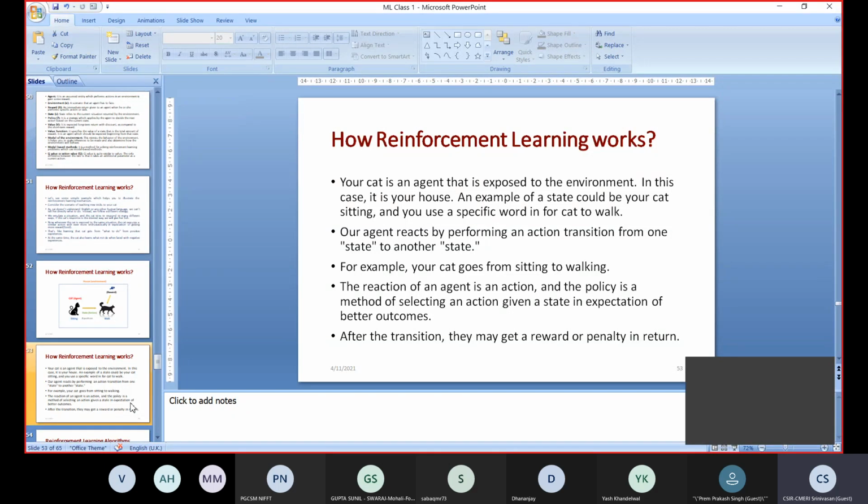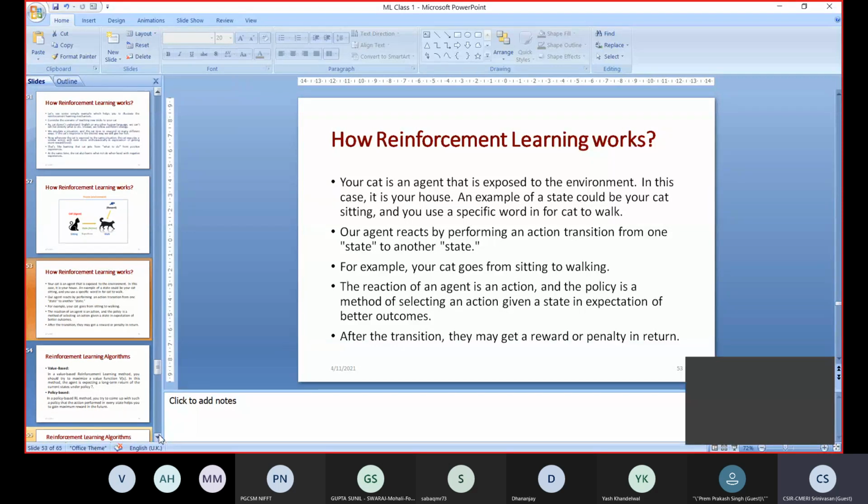After transition, they may get a reward or a penalty in return. So the reaction of an agent is an action, and a policy is a method of selecting an action given a state in expectation of better outcomes. So finally, after the transition from one state to another state, it will be either rewarded or penalized. The same thing we are replicating in software with a software agent, so that the software agent will learn by itself adaptively based on the given environment.